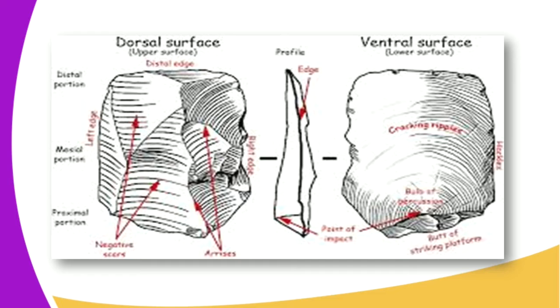The dorsal surface is the upper surface, and the ventral surface is the lower surface, and this was shaped or chipped to make the flakes or the pebble. That is the method by which the Oldowan tools were made. It was known as the fist hatchets, and the makers of these tools were the Australopithecus and Homo habilis, the first hominids.